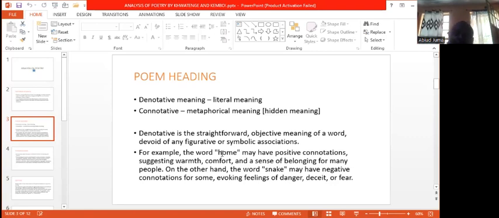Those are the types of heading that as a student you should be able to know. When you are reading a poem, you must first consider: is this poem giving us a denotative meaning or a connotative meaning? After realizing that, it will help you to analyze the other parts of the poem. Because we have known that, we shall now go further to the other parts of analyzing our poem.